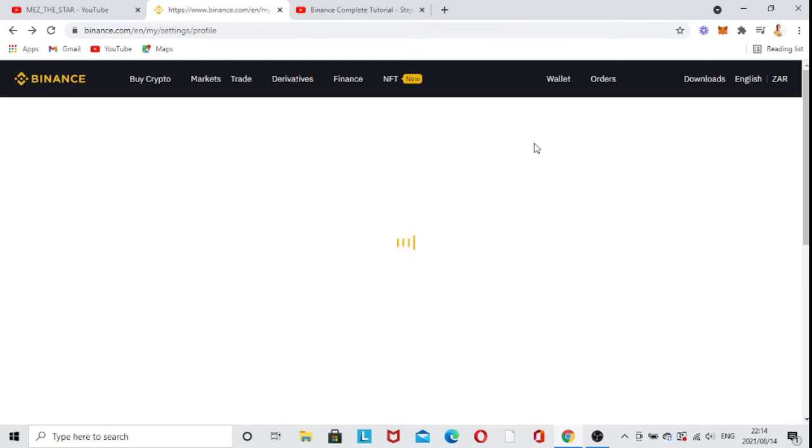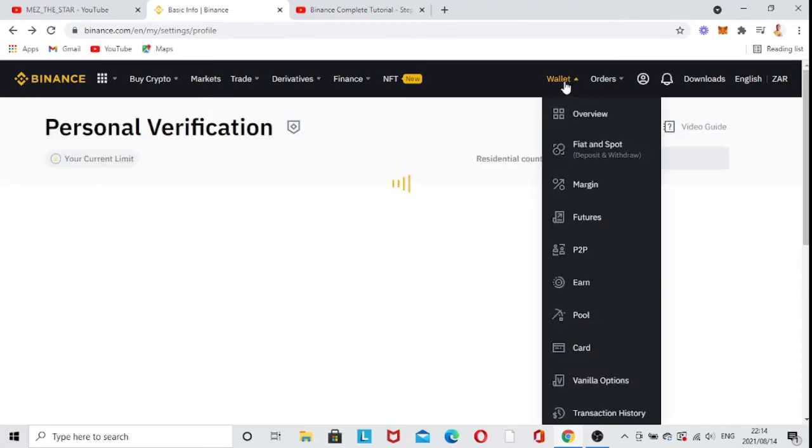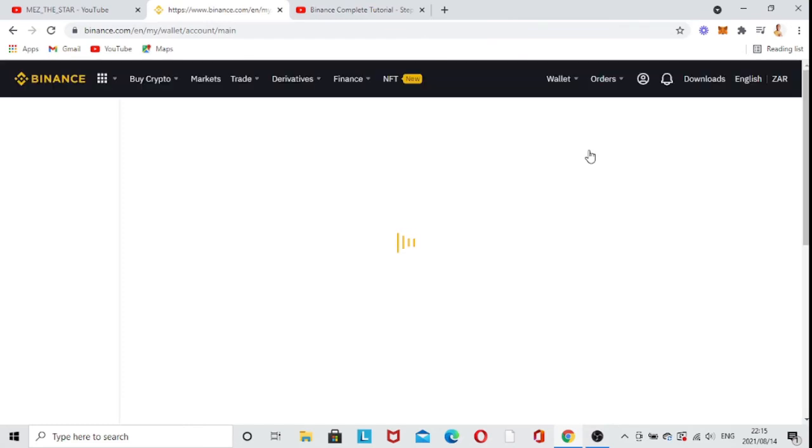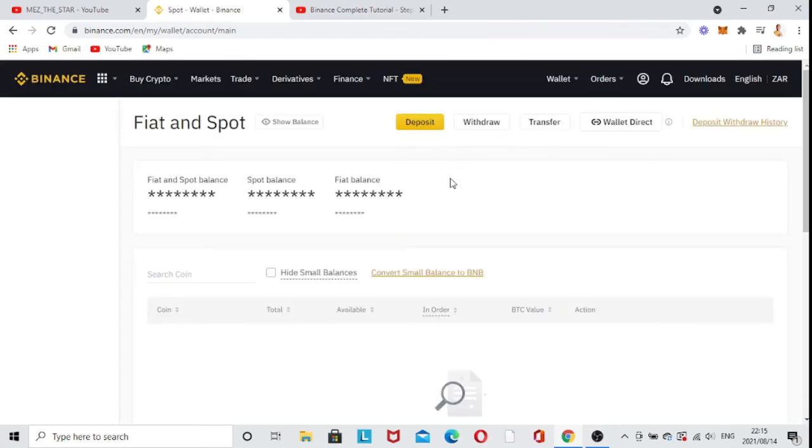And then once we go back again, so here on the wallets, and then there's fiat and spot. So fiat and spot is one of the important ones as well. I'm just gonna go through it and show you what you can expect. The fiat and spot has a few features which you are actually going to like a lot, guys.